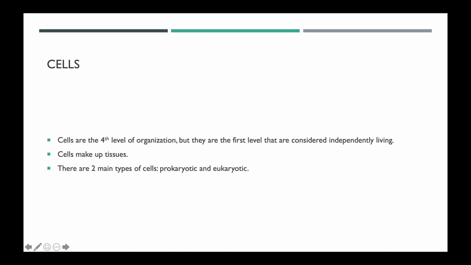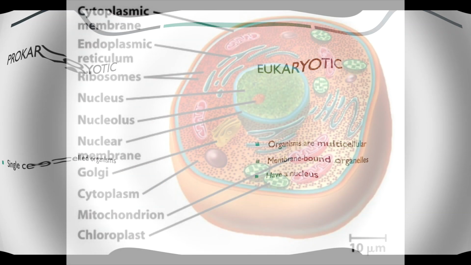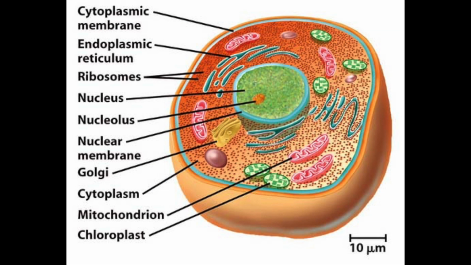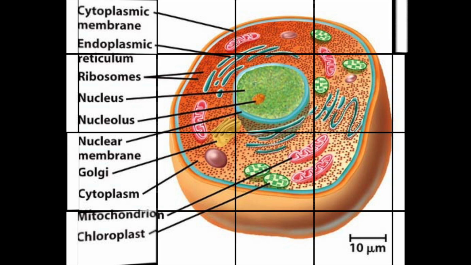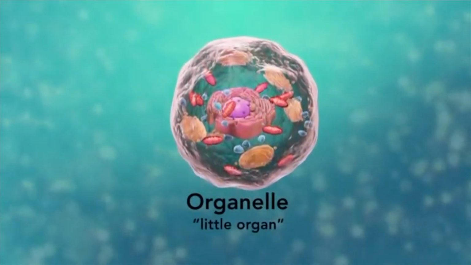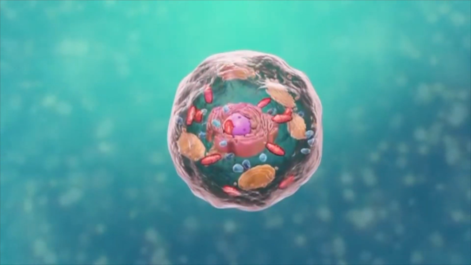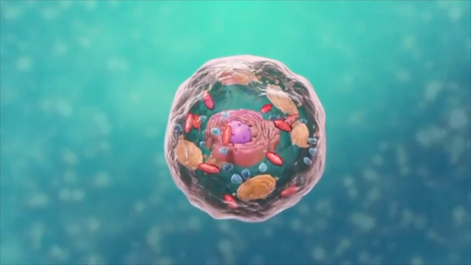They make up tissues. There are two major types of cells, prokaryotic and eukaryotic. Eukaryotic organisms are multicellular, they have membrane-bound organelles, and they have a nucleus. Prokaryotic organisms are single-celled. Eukaryotic cells are made up of different organelles. So, what are organelles? Organelle means little organ. Organelles are the specialized parts of a cell that have unique jobs to perform.